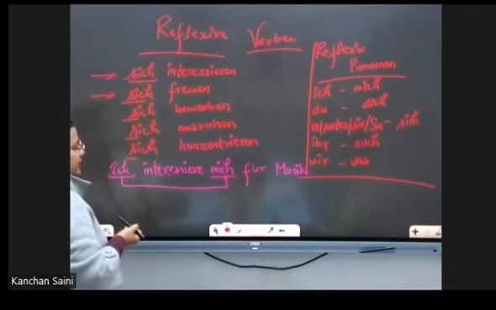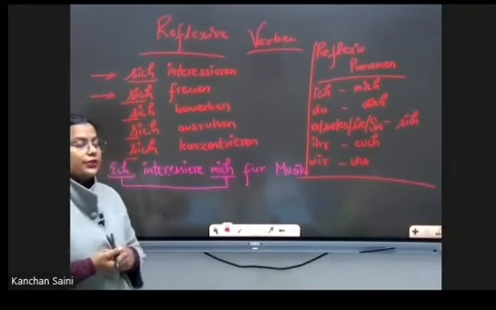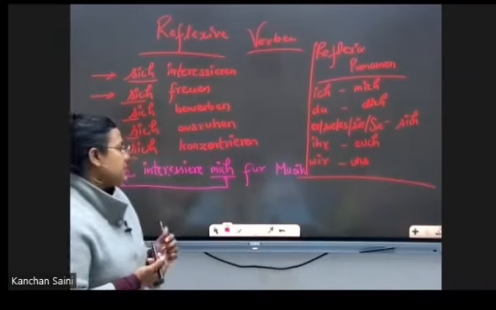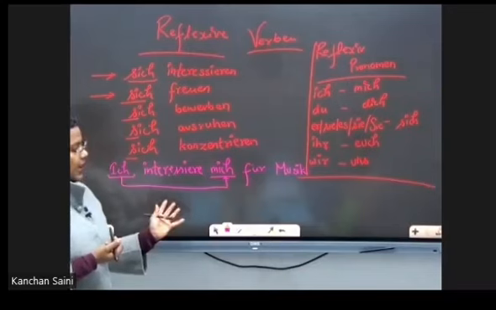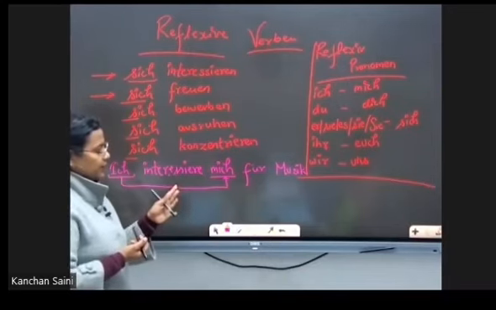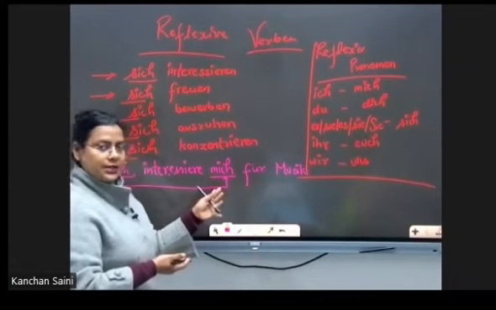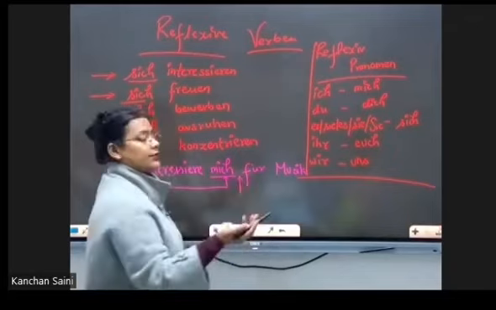Now you will ask where we need to use this reflexive pronomen. Normally when we start writing a simple sentence, we have the subject initially, then the verb. After the verb, if your verb is reflexive, then put the reflexive pronomen first. And after, you can provide the time information if you have.